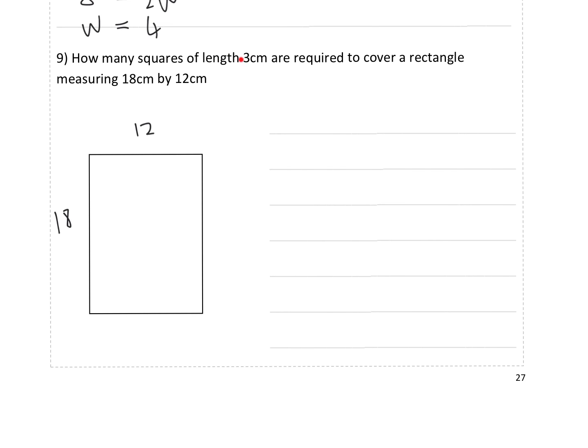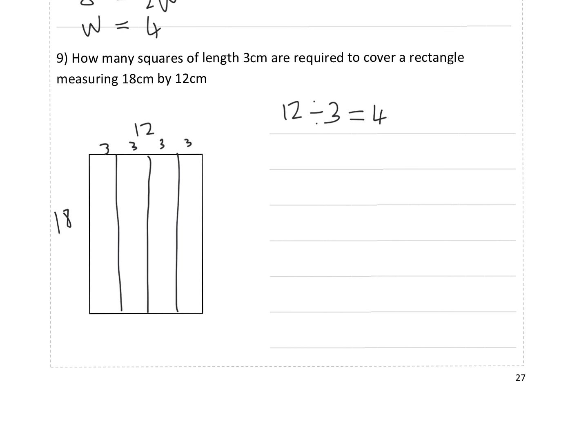So 18 is the bigger one, 12 is the shorter one. How many 3 centimeter squares could fit into 12? How many times does 3 fit into 12? The answer to that is 4. If each of those are 3. So if you were laying this out like a tiled floor, you could fit 1, 2, 3, 4 squares that are length 3 into the 12. So 12 divided by 3 gives you 4.